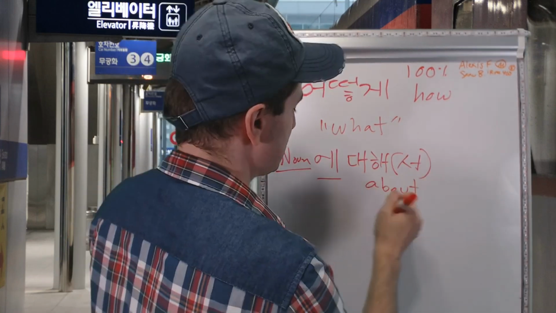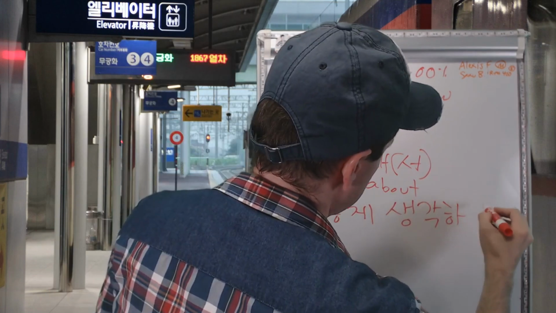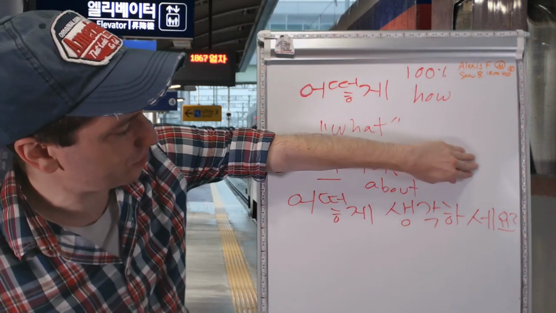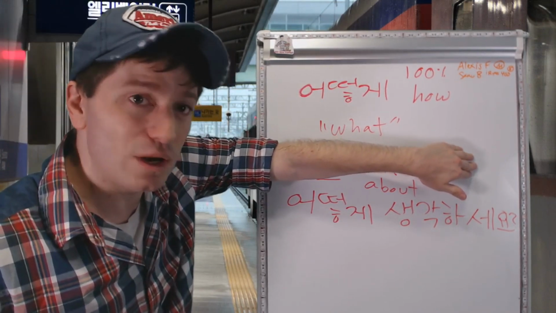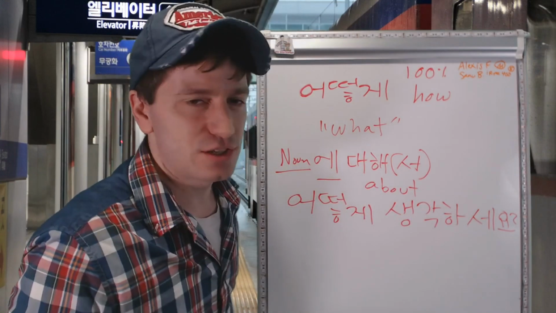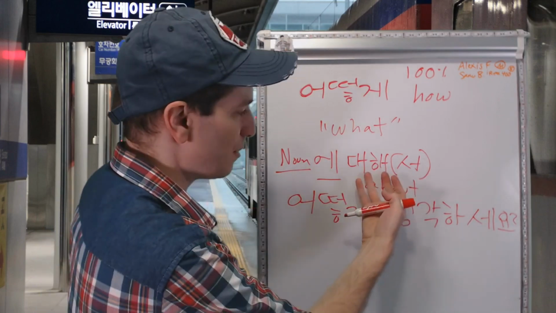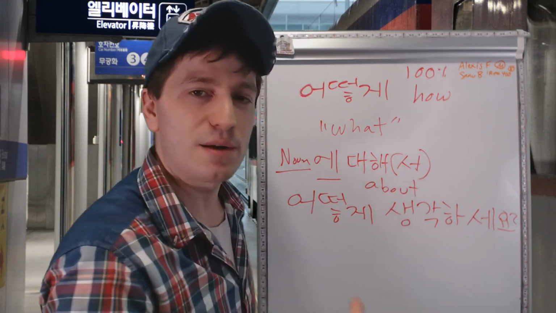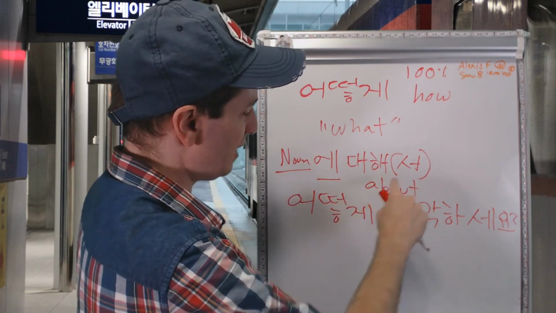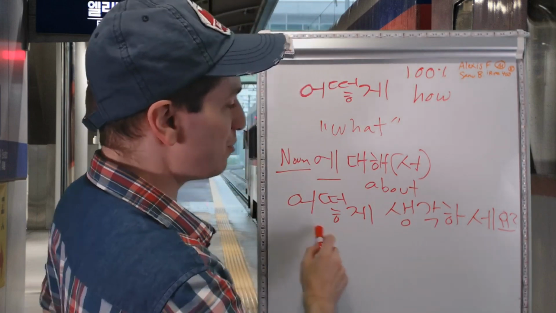Let me give you an example of that. This 에 대해 means about. And then 어떻게 생각하세요, or just 생각해요 if you're talking with your friends, 생각해. You could just say 어떻게 생각해요? 어떻게 생각하세요? What do you think? But if you want to say what do you think about, then you can add about something. So 빌리의 책, so Billy's book. 그 책에 대해, about that book, 어떻게 생각해요? What do you think about the book? Or 철수 씨, what do you think about? 철수 씨에 대해 어떻게 생각하세요? What do you think about 철수? Literally, how do you think about?